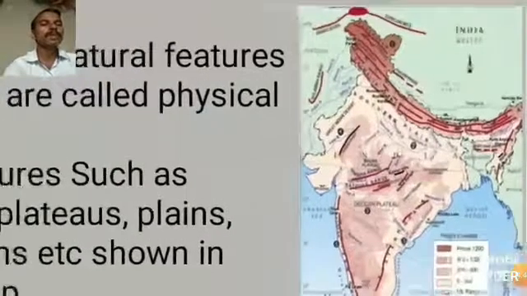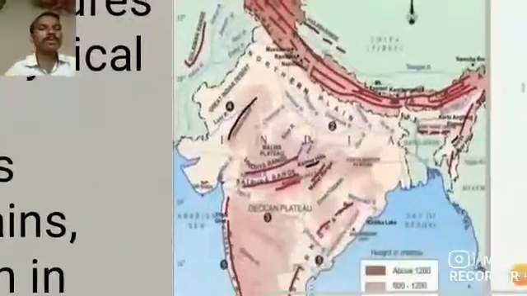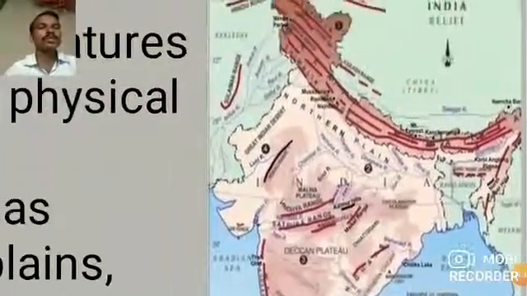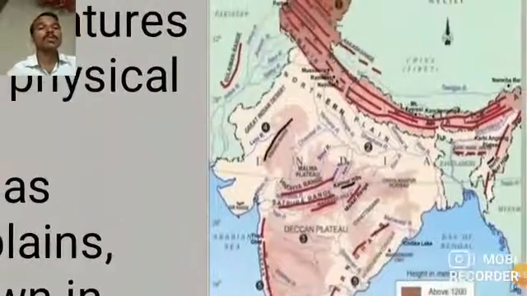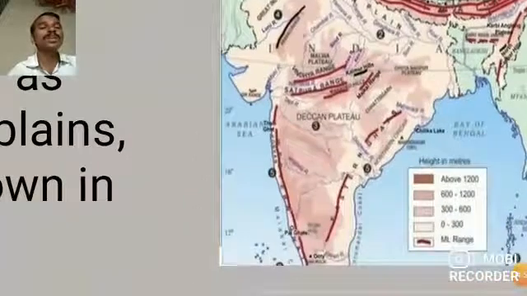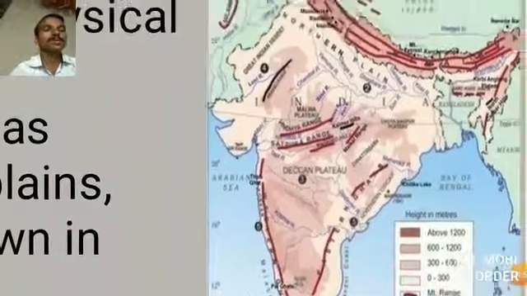If you see this map, what exactly are we showing here? The mountain ranges, the mountains and the heights of those mountains are shown with different colors.